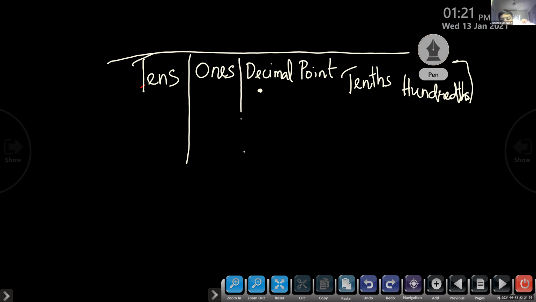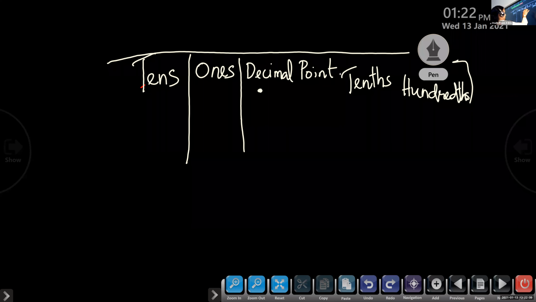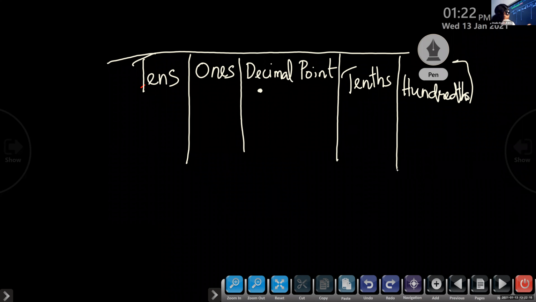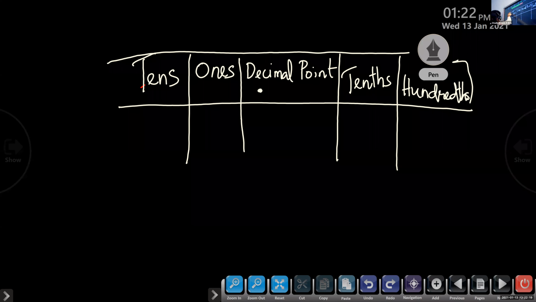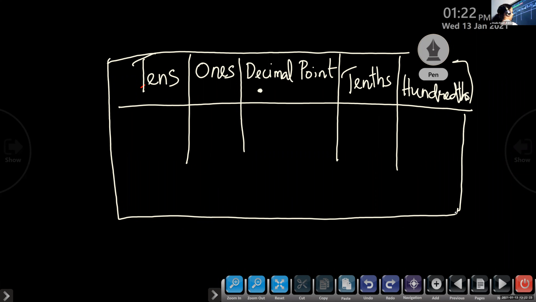Ma'am, is this correct? I cannot see. Wait. After that I will stop sharing, then I will look. Now, decimal point. After the decimal point, we have tenths and hundredths. We already used to draw the place value chart for numbers, but here after the decimal point, we have decimal places.